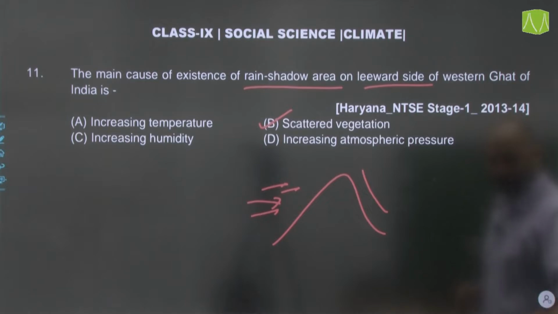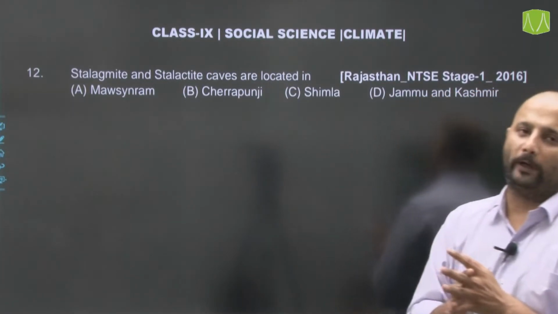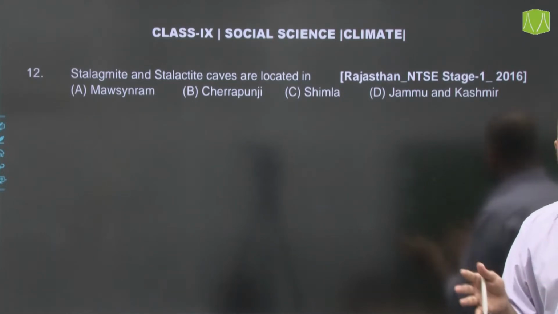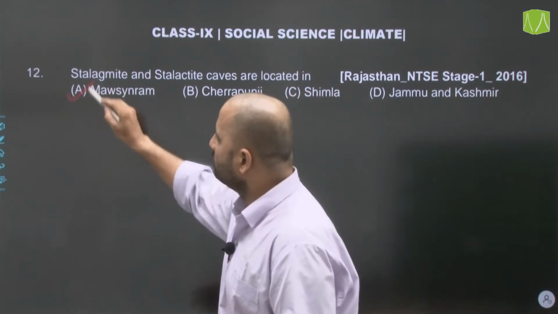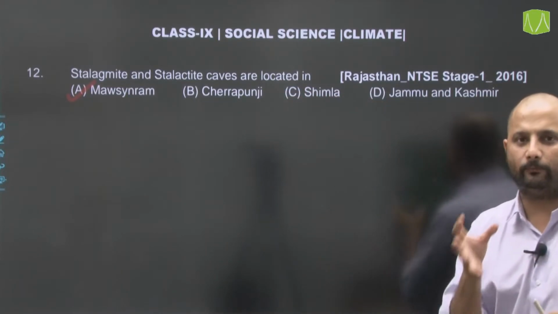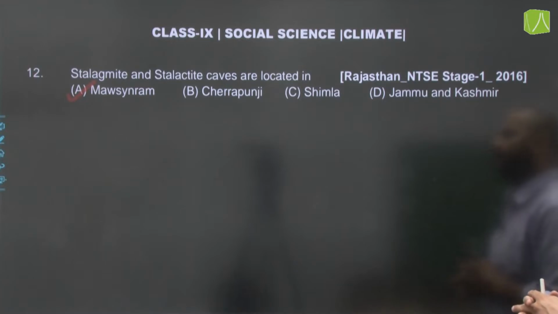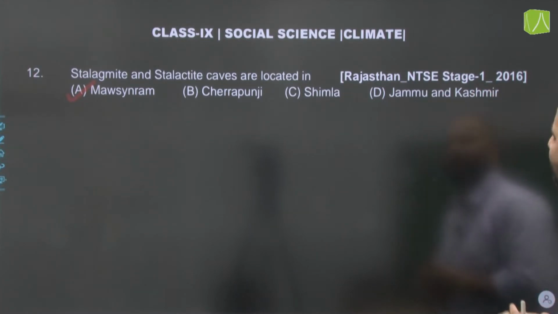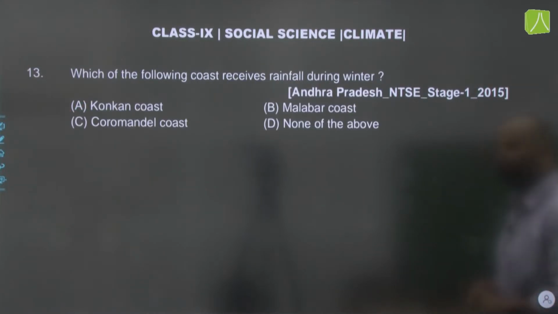Okay. Moving on to the next question. Stalagmite and stalactite caves are located in. Now, this is again given in your NCERT textbooks. The correct answer is Mawsynram. Mawsynram is also the place where the highest rainfall in the world is received. So, the correct answer is option A, and this was in the Rajasthan NTSE stage 1 2016 paper. Okay. Moving on to the next question now.